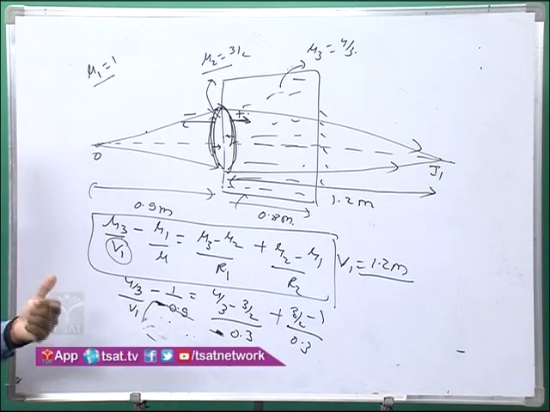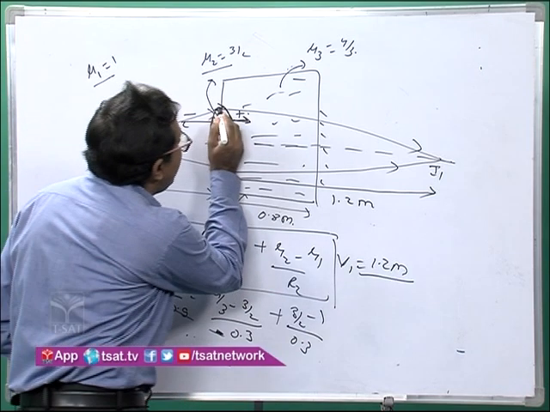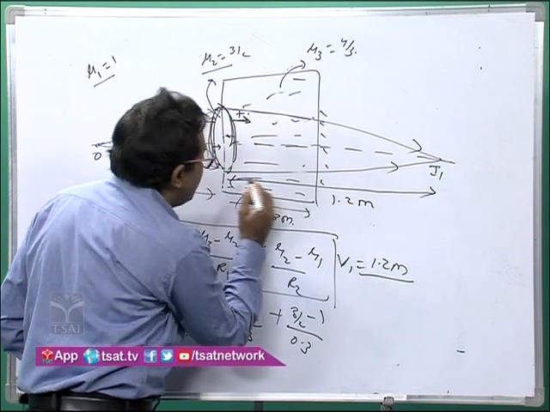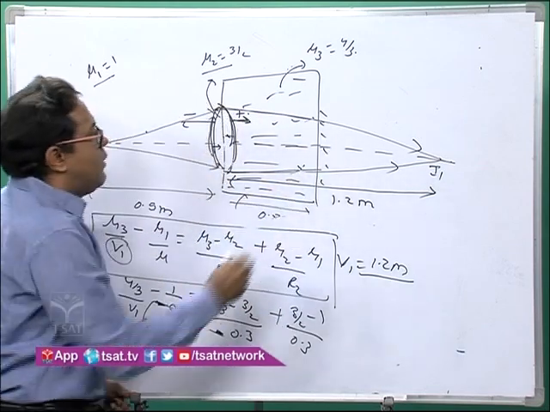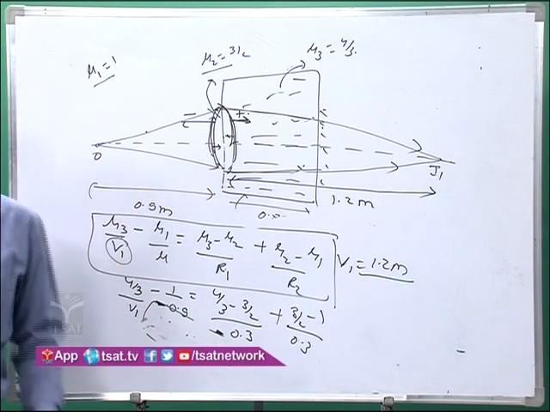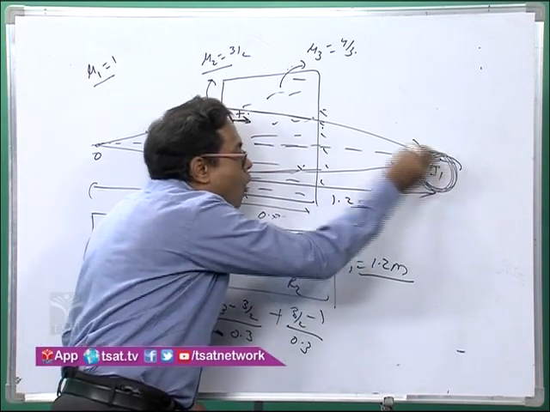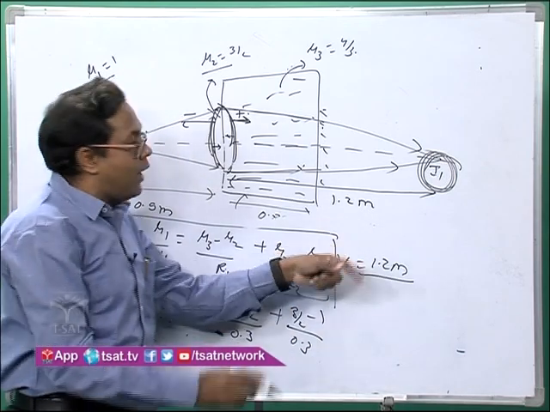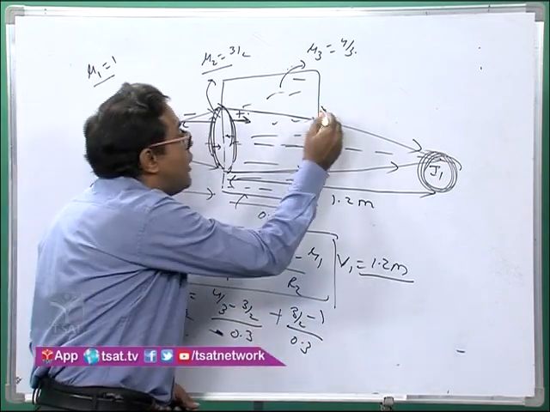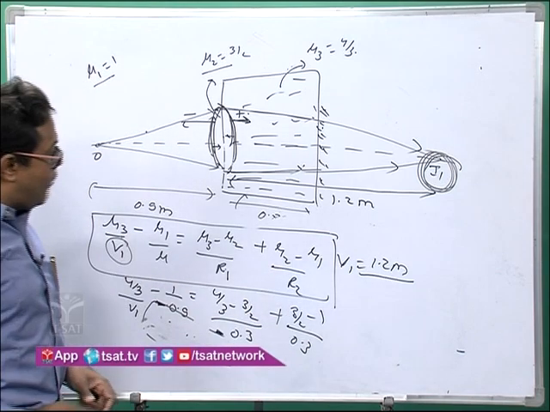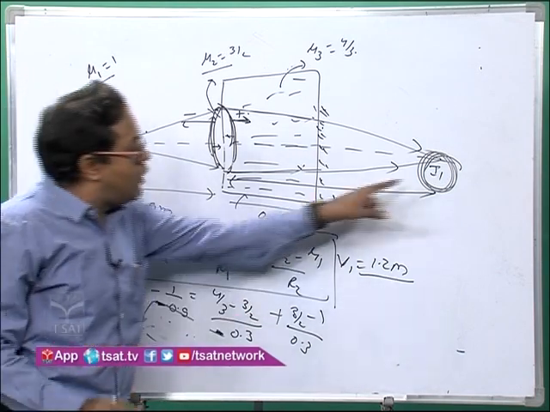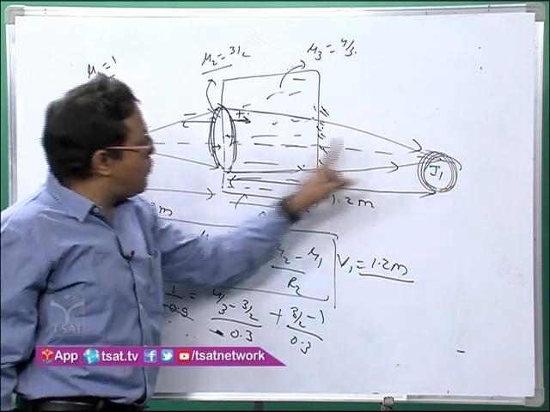Now what will happen? Let's go ahead. The ray is moving here. Now there is a plane mirror, and you know the property of a plane mirror. The image formed by the lens will now behave like a virtual object for this plane mirror. So what is the distance of the object from the plane mirror?